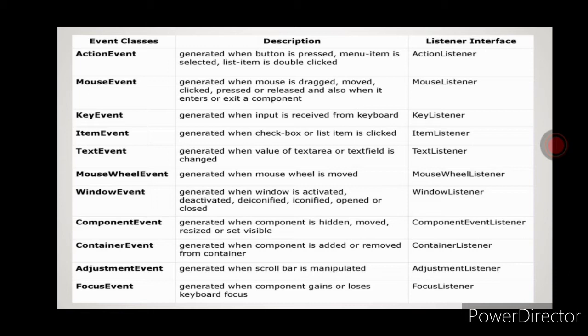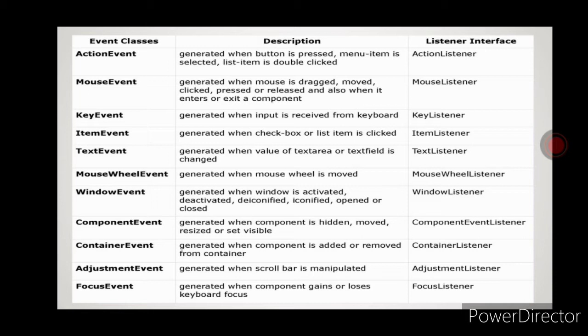The first one is ActionEvent. An ActionEvent is generated when a button is pressed, a menu item is selected, or a list item is double clicked. At that time the ActionEvent will be generated, and it should be registered with the corresponding listener interface, that is ActionListener.